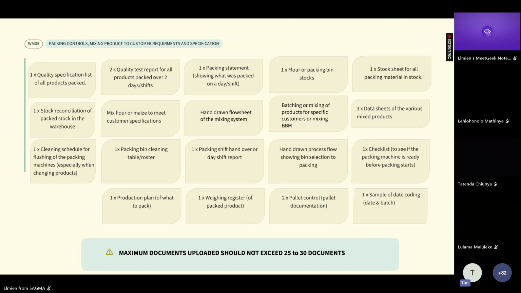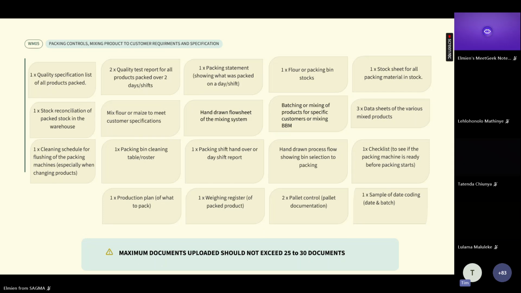Easy. All right, this is the biggest one, the packing department, but this is not only the packing, it's where you mix your products to meet specifications. So quality specification list for products again. Your milled product and packed product is normally the same, so just another one there. Quality test reports for packing.